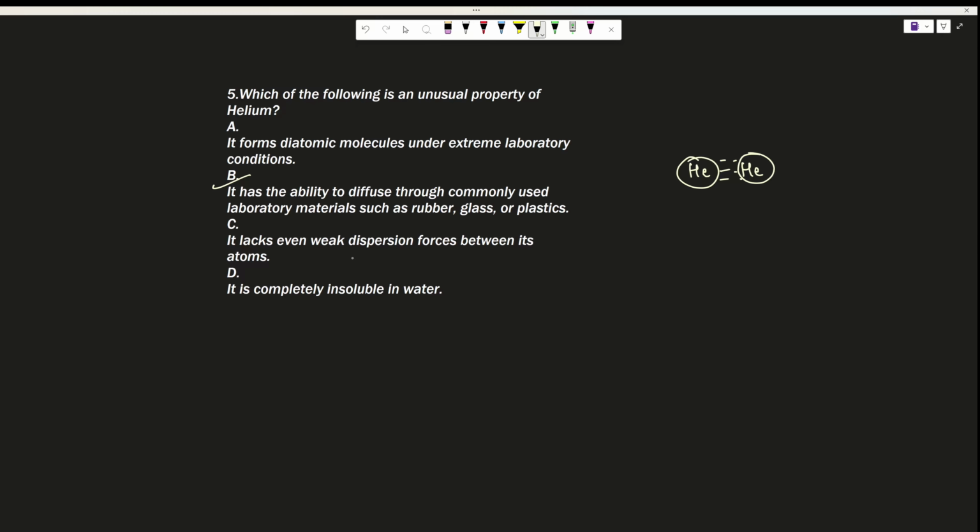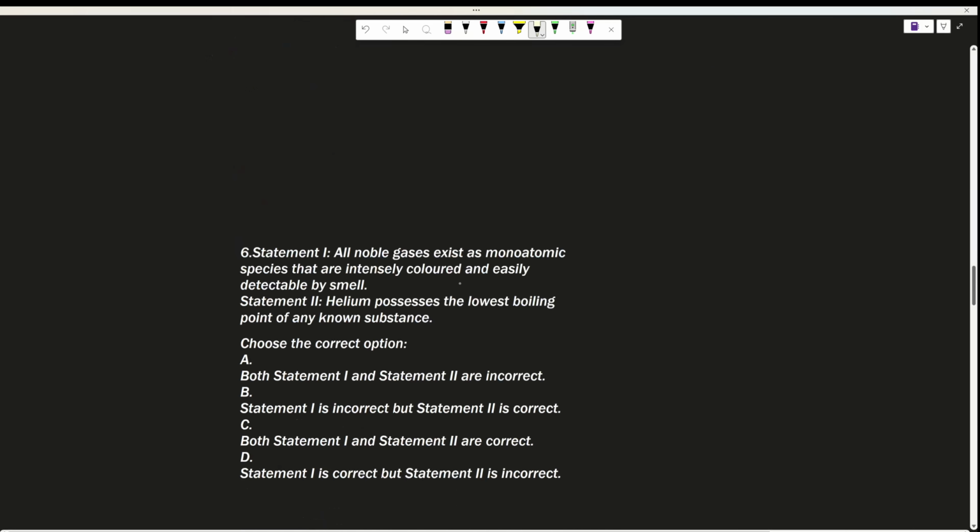Then it lacks weak dispersion forces. No. It is completely insoluble in water. No. All the noble gases are sparingly soluble in water. Okay. Next.